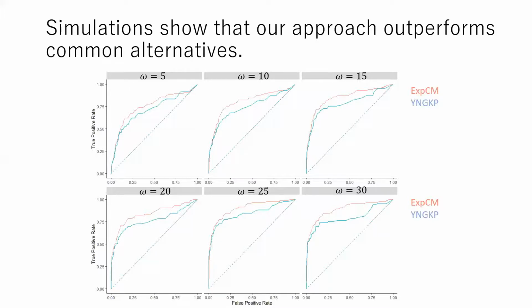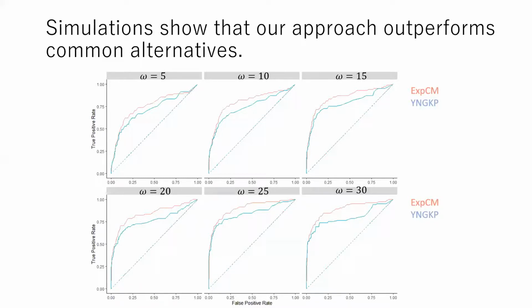We then applied our EXPCM-based approach, which is shown in red, as well as the YNGKP approach, which is shown in blue. And to clarify, the YNGKP approach is just a very commonly used site-uniform codon selection model. We did this whole thing with 5 independent sets of randomly selected sites, and then plotted out the average true positive and false positive rate to show you these ROC curves.